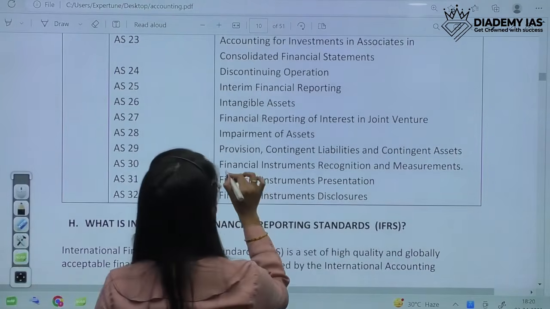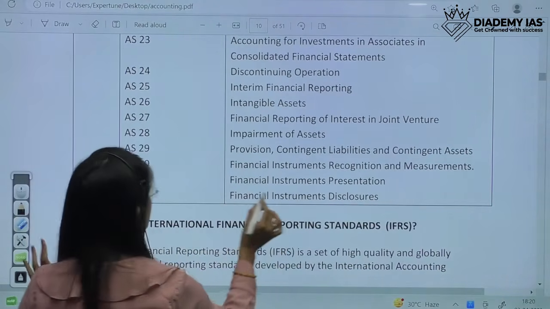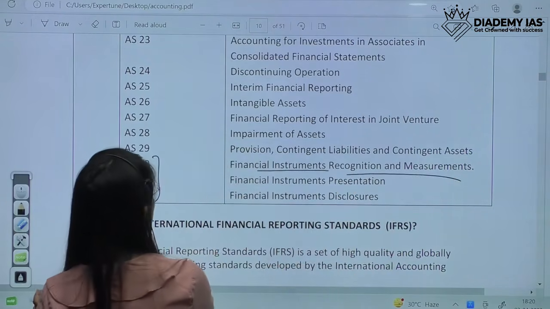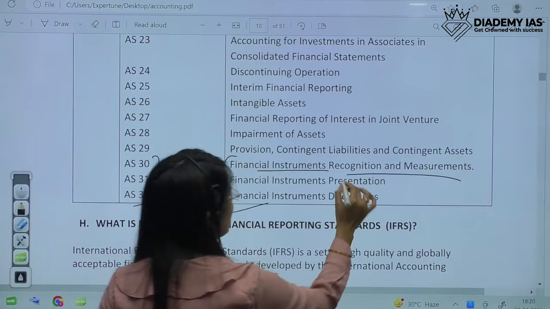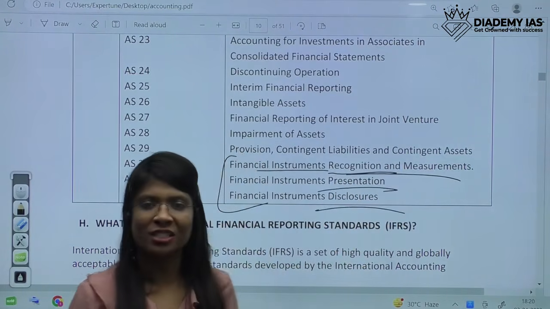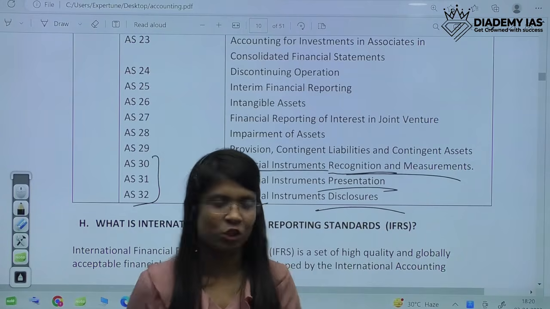Then is accounting standard 30. AS30 is about financial instruments, recognition and measurement. These all three, 30, 31, 32, are about financial instruments. Then recognition, then presentation and disclosures. Just remember all these accounting standards one by one. Nothing much.